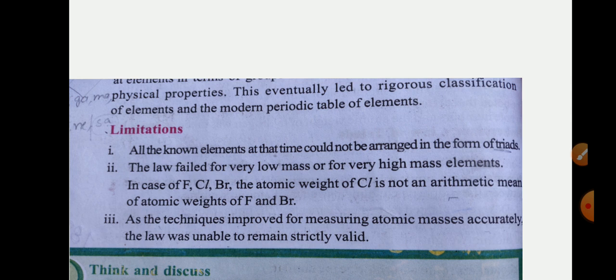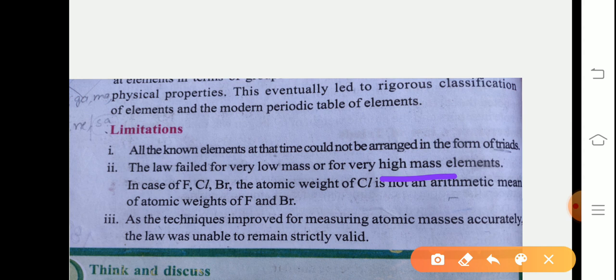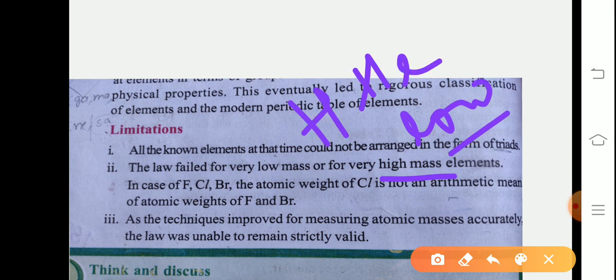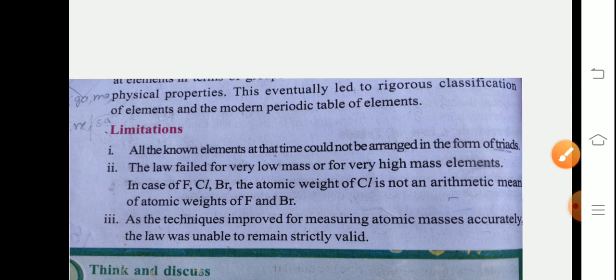Next, this law is valid only for low mass elements, not high mass. It is valid for very low mass elements like hydrogen, helium. It is not valid for high mass elements. This is another limitation. As the techniques improved for measuring atomic masses accurately, the law was unable to remain strictly valid. Okay, so these are the limitations of Dobereiner's law of triads.